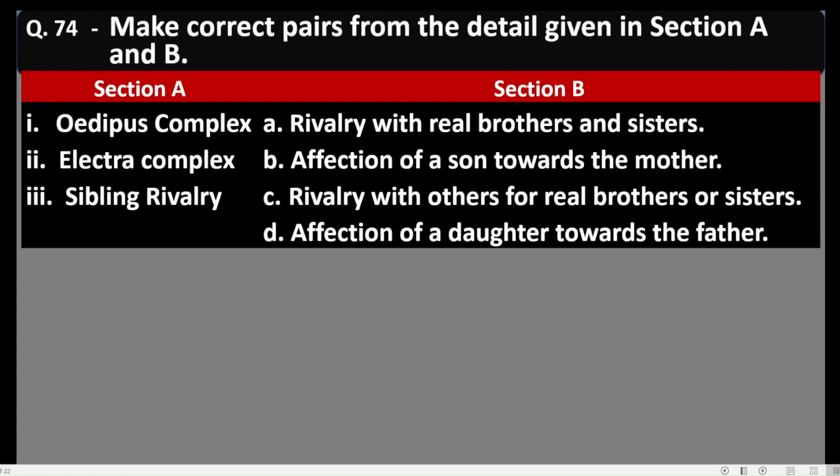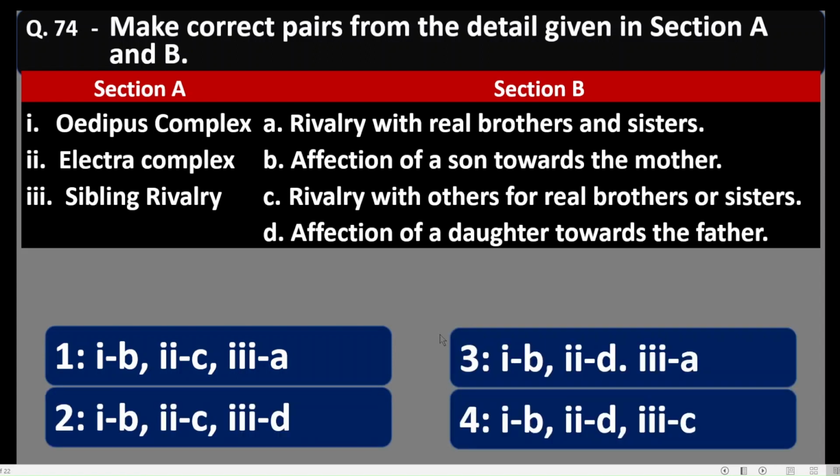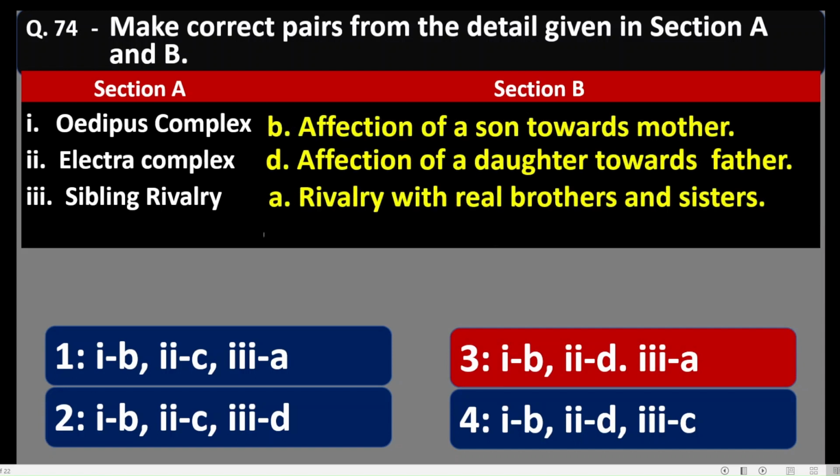Electra complex is an affection of a daughter towards the father. And sibling rivalry is rivalry with real brothers and sisters. Let us see the options. Out of these options, option number 3 is correct, and according to that, Oedipus complex is affection of a son towards mother, Electra complex is affection of a daughter towards father, and sibling rivalry means rivalry with real brothers and sisters.